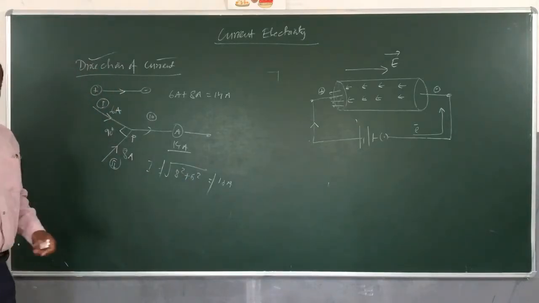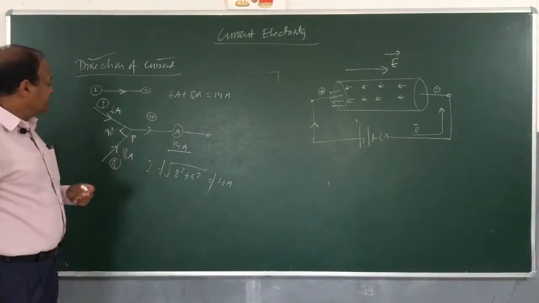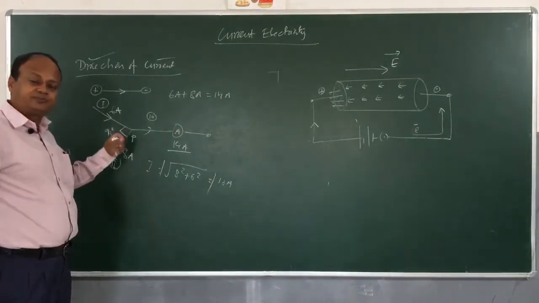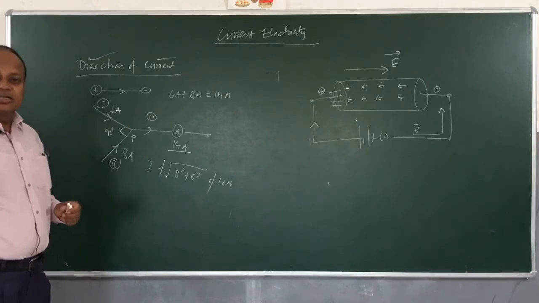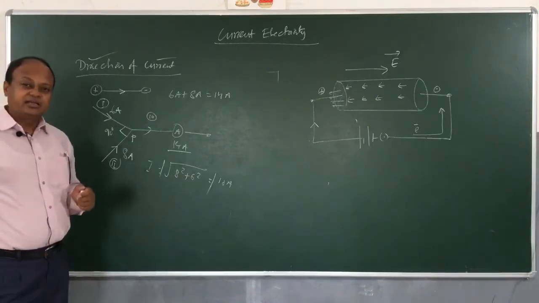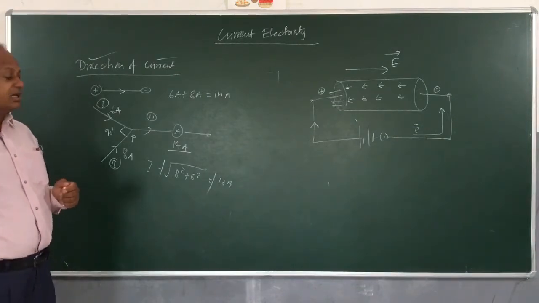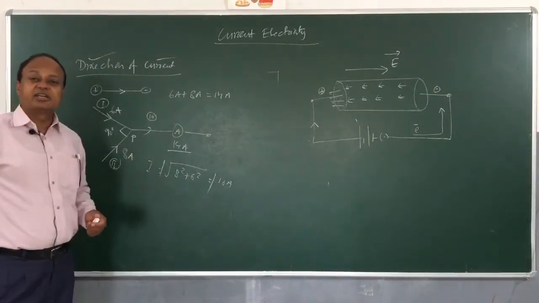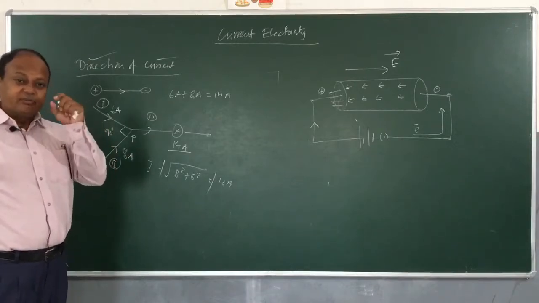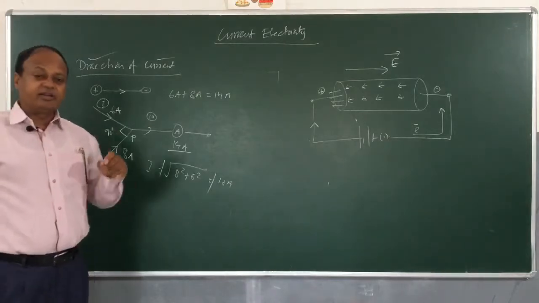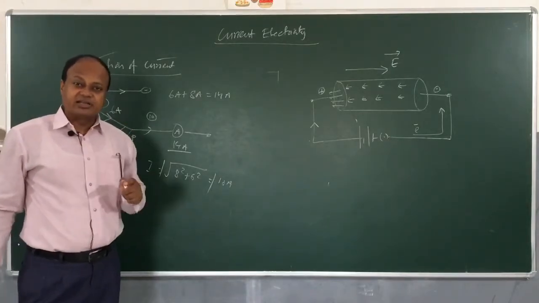So we find here a very interesting thing, that current has a magnitude and also a direction, but it is not obeying the law of vector addition and subtraction. Therefore current will not be taken as a vector quantity. So get it here, you have done in class 11 also, that every quantity having magnitude and direction is not a vector.